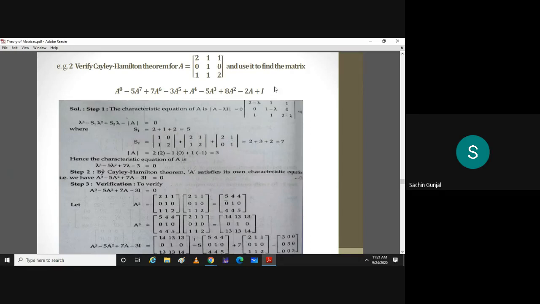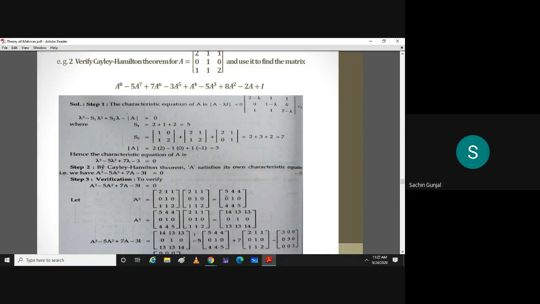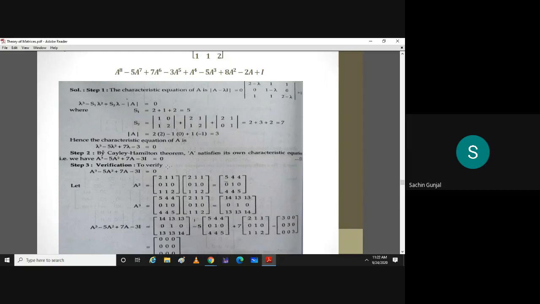Then the determinant you can easily calculate. So that is 3. So the characteristic equation becomes lambda cube minus 5 lambda square plus 7 lambda minus 3 equal to 0. Okay. Got it? Any doubt up to this characteristic equation?